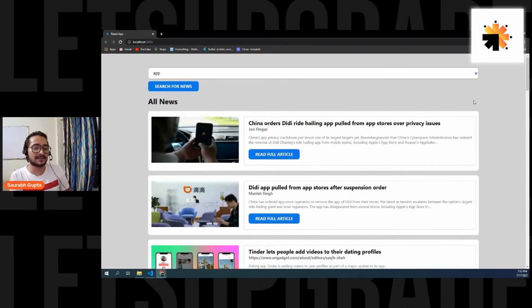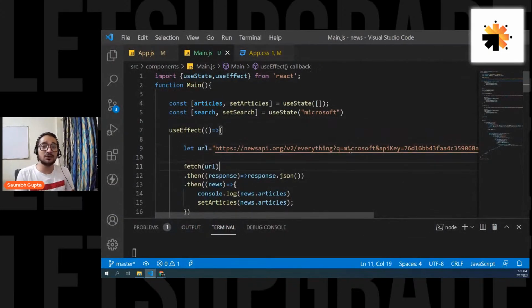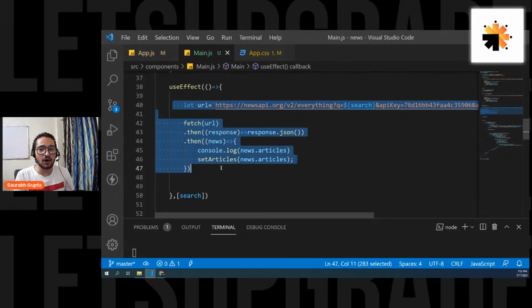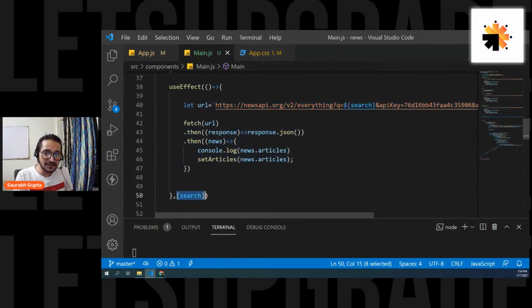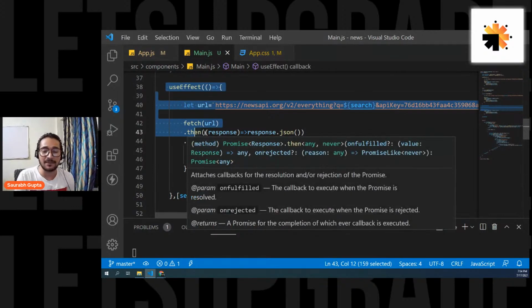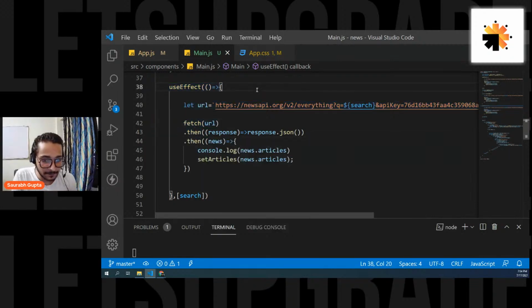Is that clear, guys? So what I'm telling you is, if I use useEffect, the search is getting called on useEffect. And when is this useEffect getting called? I explained initially, right? I mentioned that if the value of search changes, call this useEffect. If the value of search changes, call this useEffect. That is what is happening here. Okay.